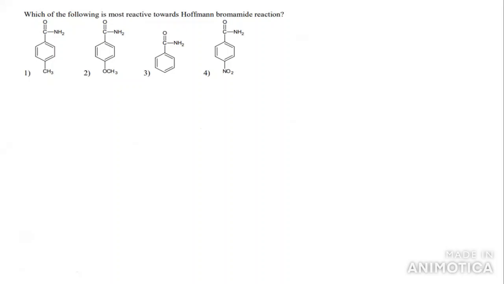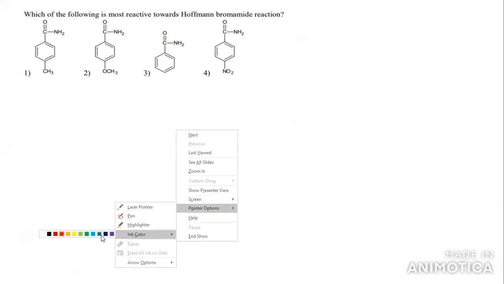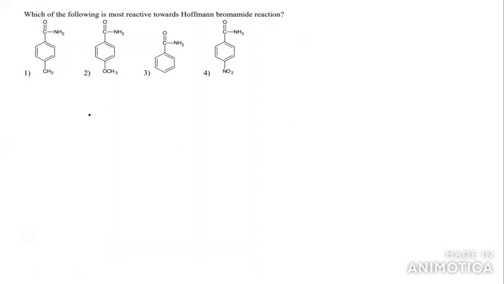Which of the following is most reactive towards Hoffmann bromamide reaction? So what is Hoffmann bromamide degradation reaction? Amides are converted into amines. If you take RCONH2, which on treatment with Br2 in presence of KOH is converted into RNH2. Okay, this is the Hoffmann bromamide reaction. Amides are converted into amines.